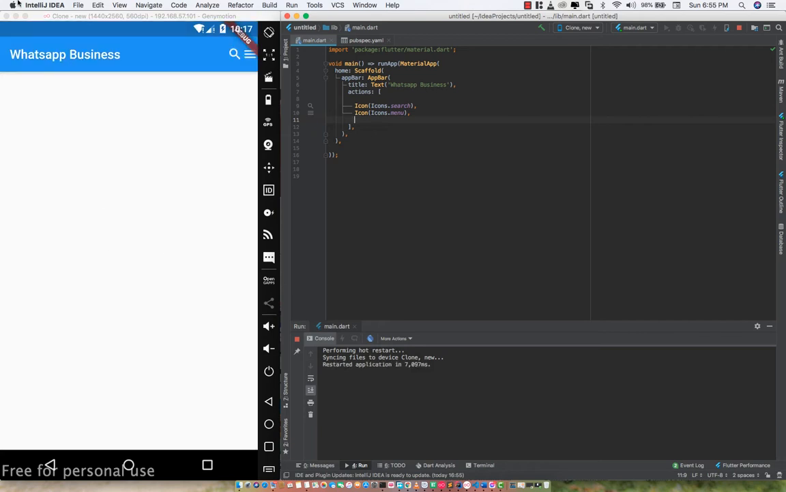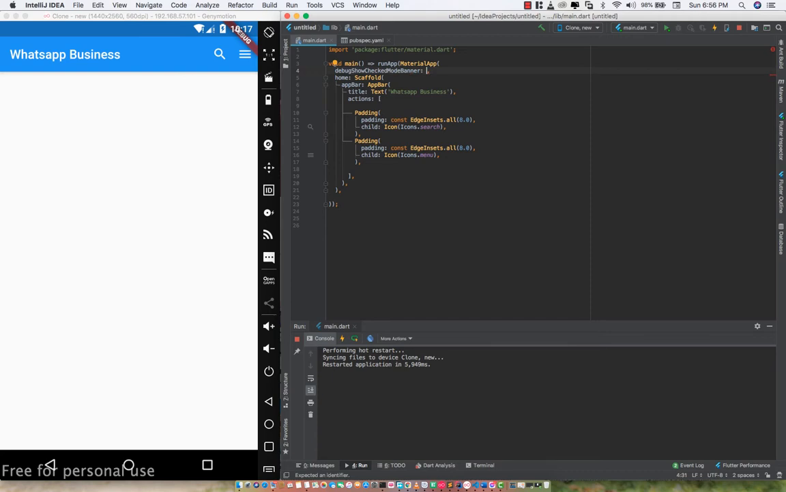Okay, so that is what I did for this project, and you can see this is what I have here. I created padding for these icons, and that gave it more room for the project to look more awesome. The next thing is for me to remove this banner from there. For the banner, we just have to say debugShowCheckedModeBanner to false, and that is going to remove this banner right here.